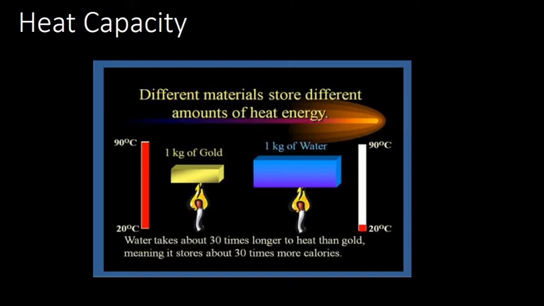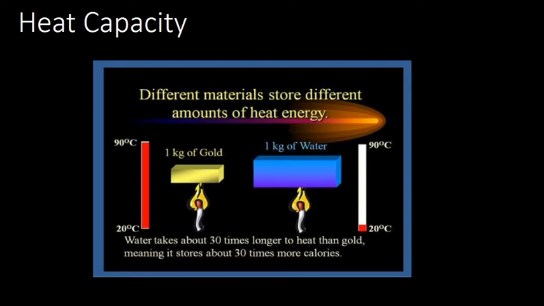Again, in this diagram I have shown gold and water. If you take the case of gold and water, water takes about 30 times longer to heat than gold. If you heat gold to attain 90 degrees, the time needed is less. But when you take 1 kg of water and heat it, it needs more time.